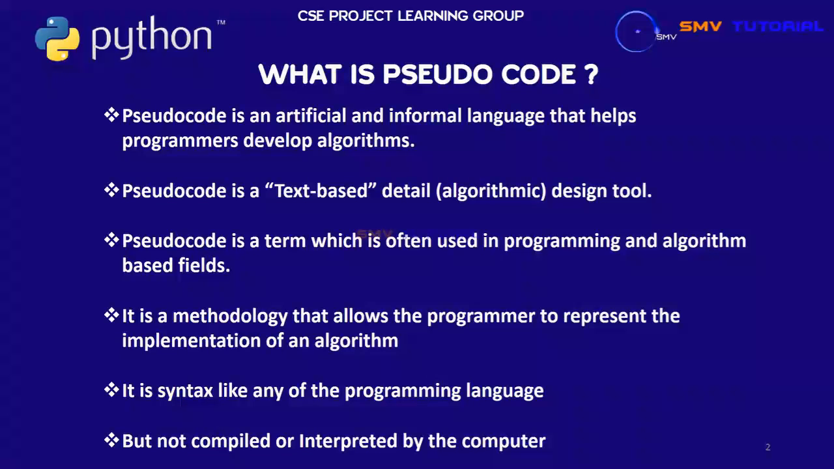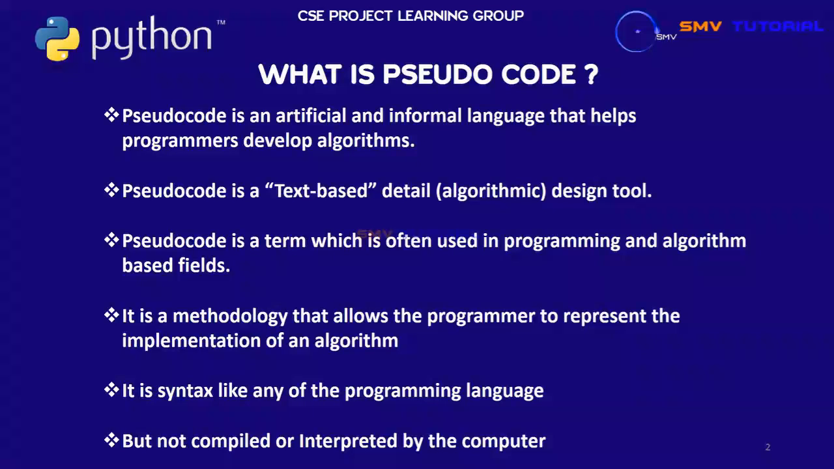First of all, what is pseudocode? Pseudocode is an artificial and informal language that helps programmers develop algorithms. Second, pseudocode is a text-based detail, that is, our algorithm design tool. Third, pseudocode is a term often used in programming and algorithm-based fields. Fourth, it is a methodology that allows the programmer to represent the implementation of an algorithm.